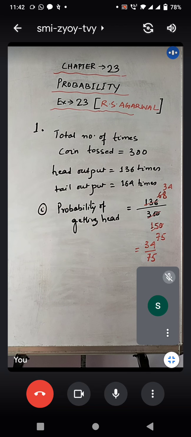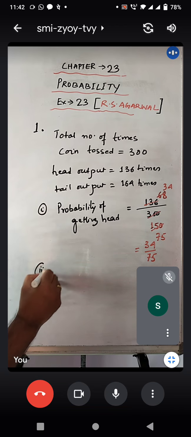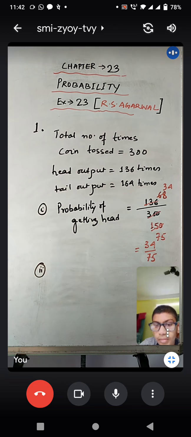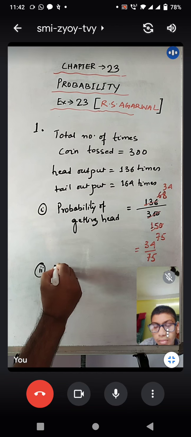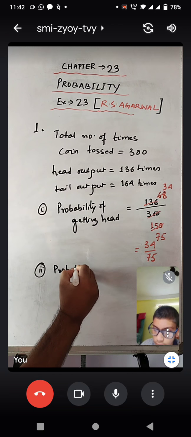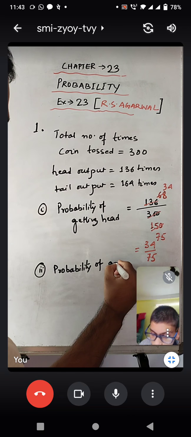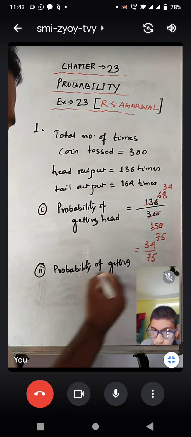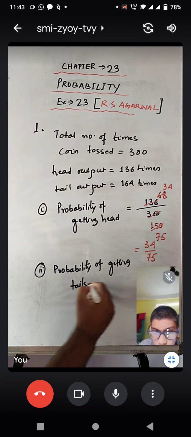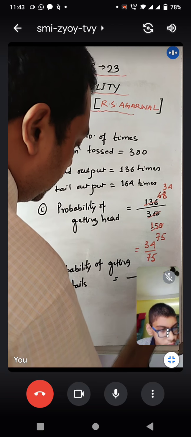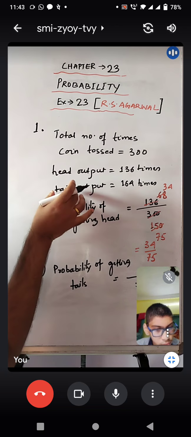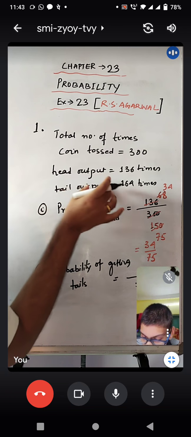Now if I do the second sum, they have asked probability of getting tails. So we'll write probability of getting tails. So that would be out of 300 times, how many times the tail output is?